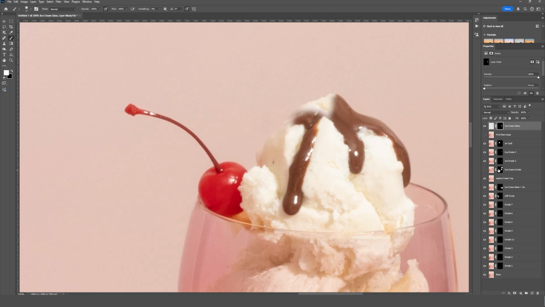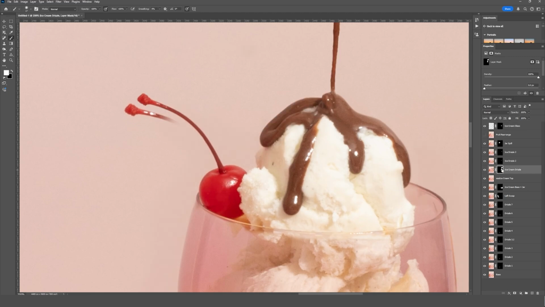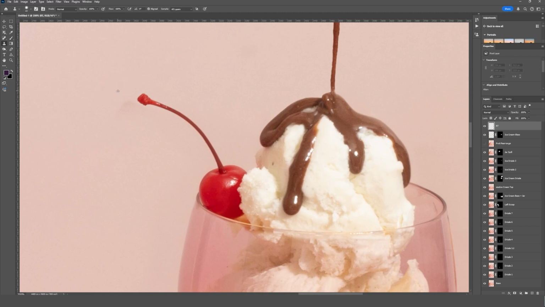So the issue is on our ice cream drizzle layer here. So I'm just gonna go to the mask, and with a white brush, actually, we're just gonna paint that away. Looks like that's still bringing in some shadow or something here. So I'm gonna create a new layer up here, call it retouch, and with my clone stamp tool, I'm just gonna stamp the background to get rid of that extra shadow.